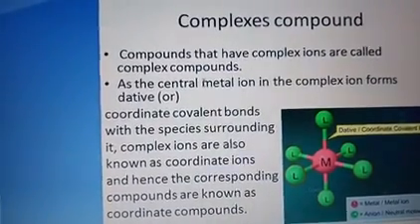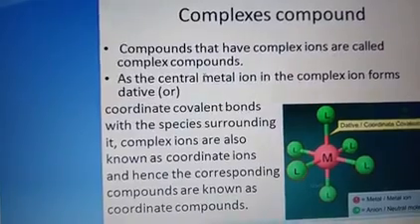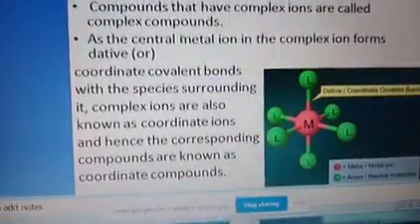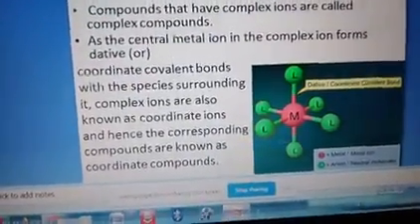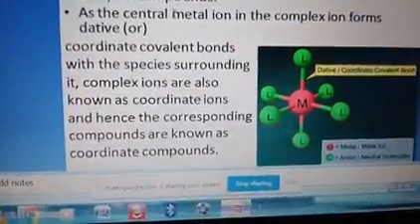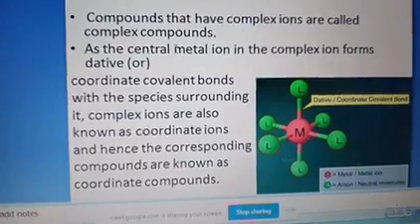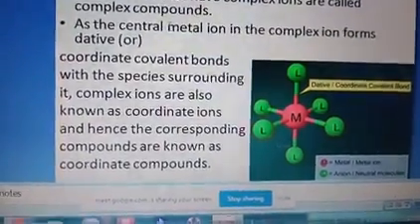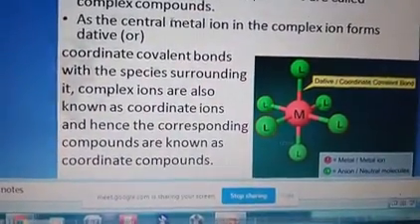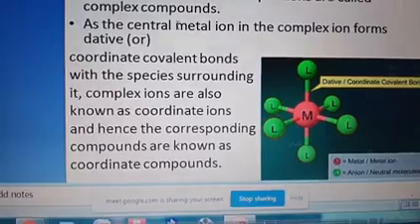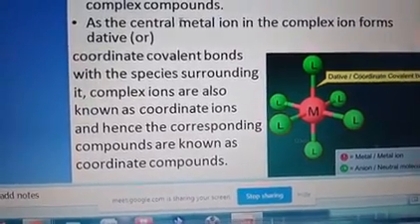Clear? The link is a coordinate covalent bond, and M is the metal atom, and the others, L, may be negative ions or neutral molecules. So between M and L there should be a coordinate covalent bond.